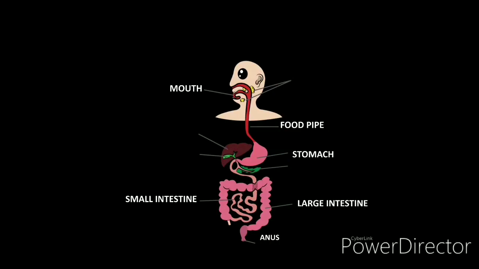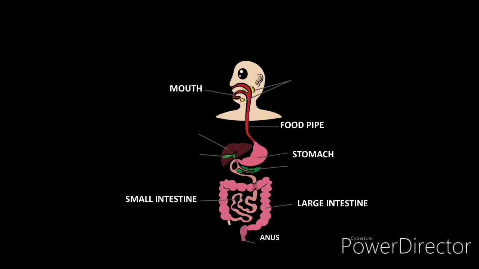Now, let's revise it again. How does the food move first? First, it will move to our mouth, then from the mouth it will go into the food pipe. From the food pipe it will go into the stomach. From the stomach it will go into the small intestine. From the small intestine it will go into the large intestine. From the large intestine it will be removed from the anus.